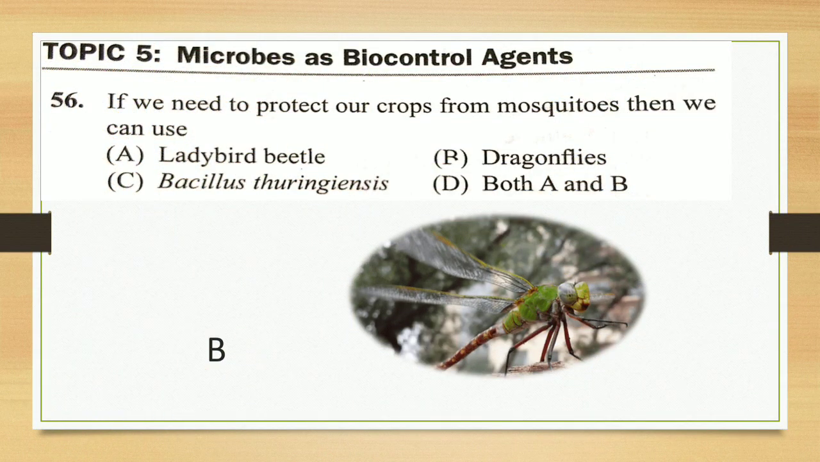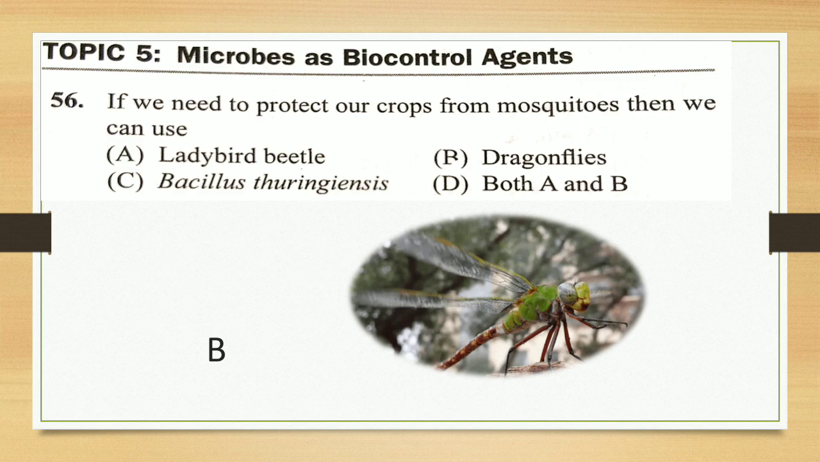Next question is, if we need to protect our crops from the mosquitoes, then we can use ladybird, dragonflies, Bacillus thuringiensis, both A and B.